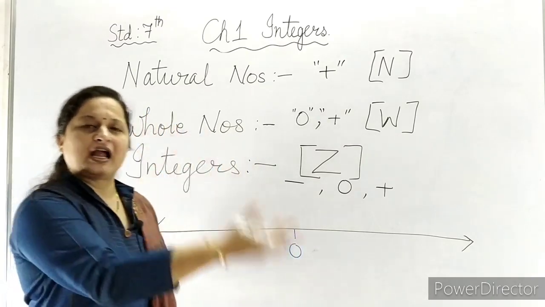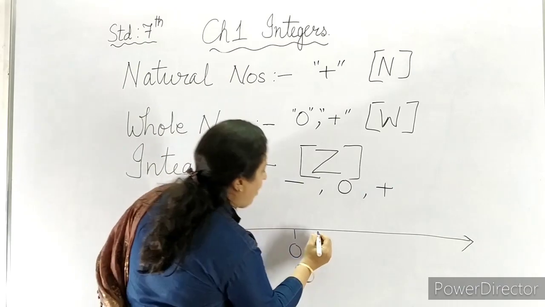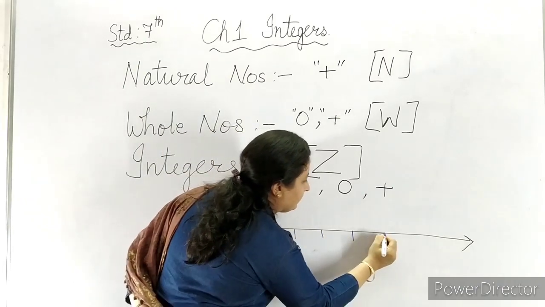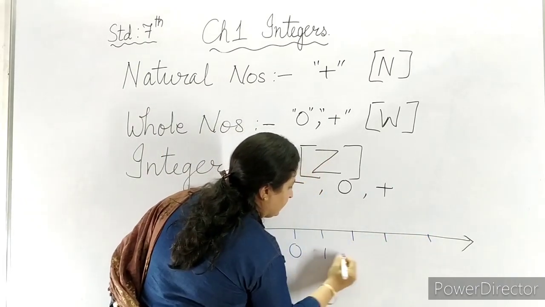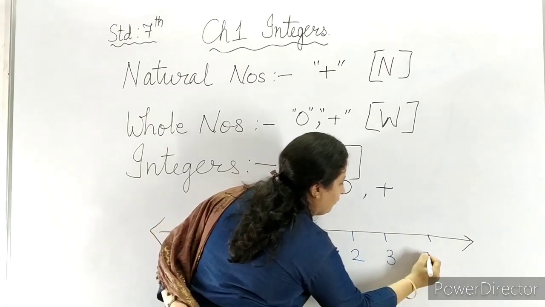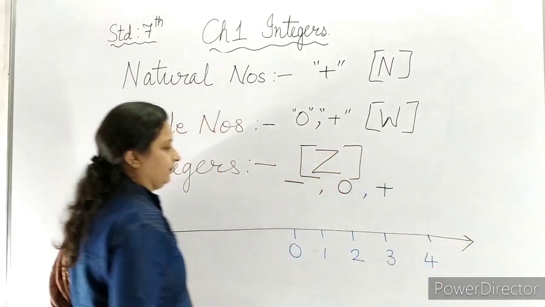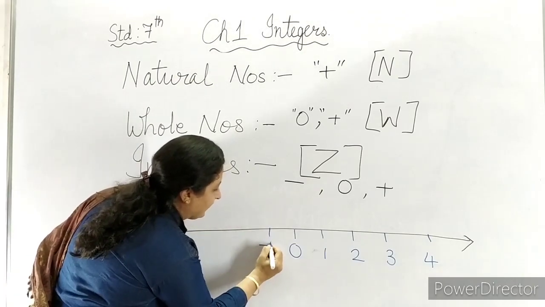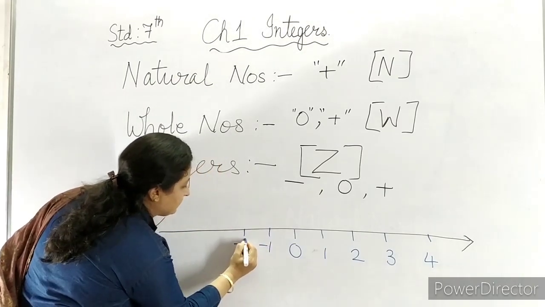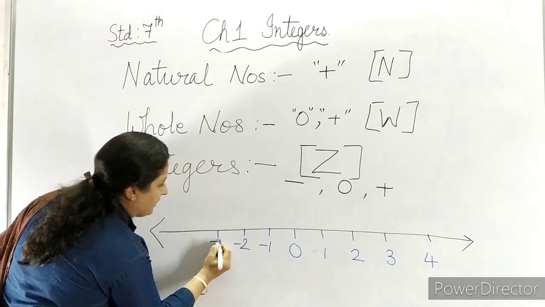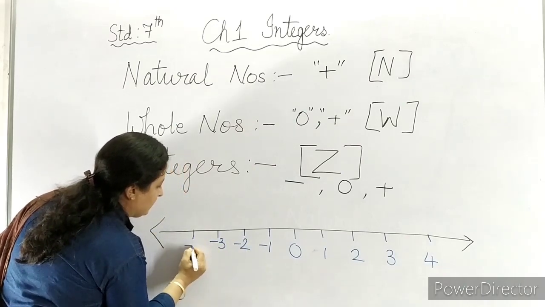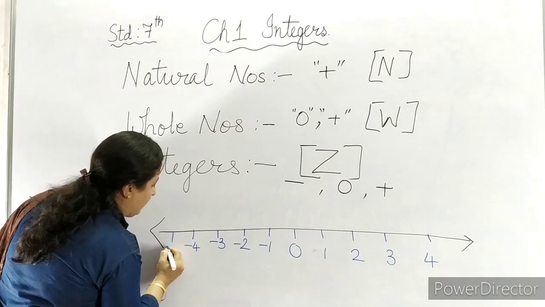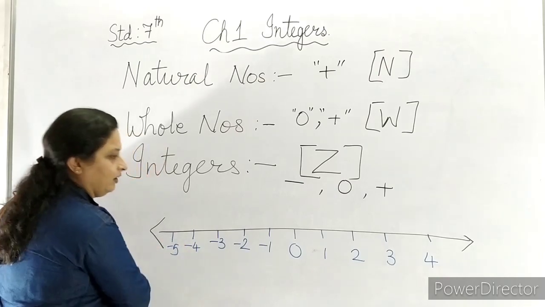On the right side of 0 come all the positive numbers: 1, 2, 3, 4 and on and on. On the left side of 0 come our negative numbers, that is -1, -2, -3, -4, -5, on and on.